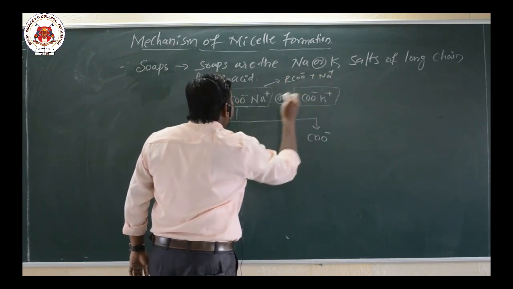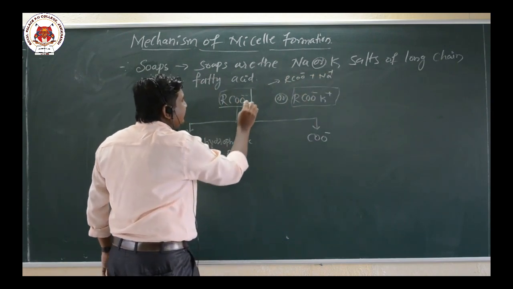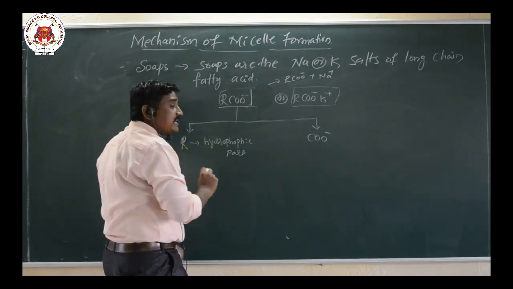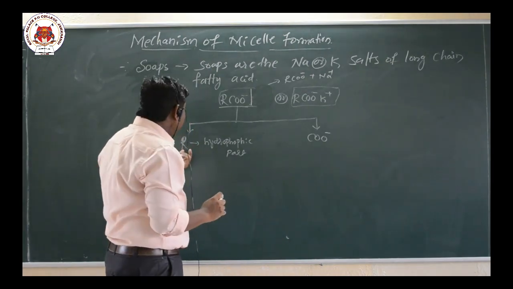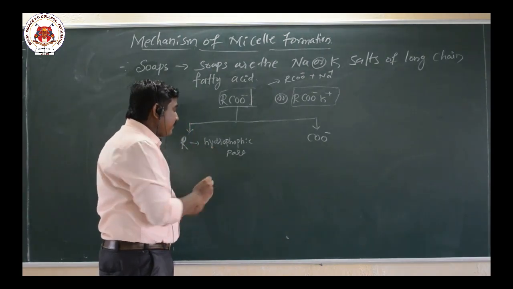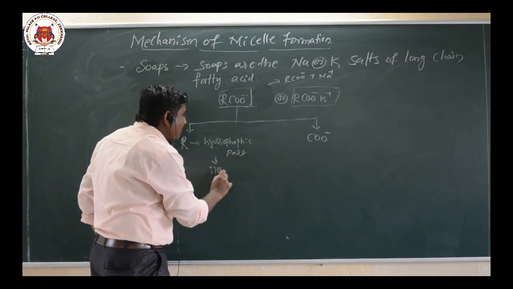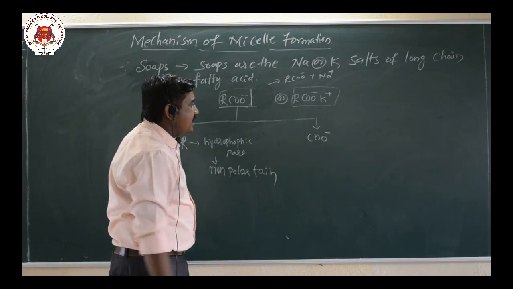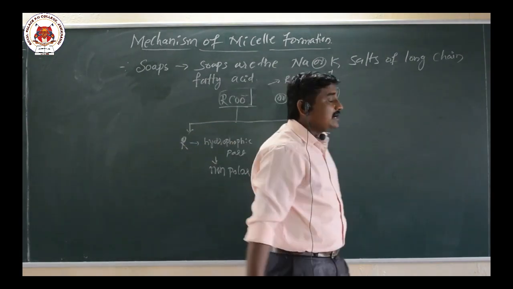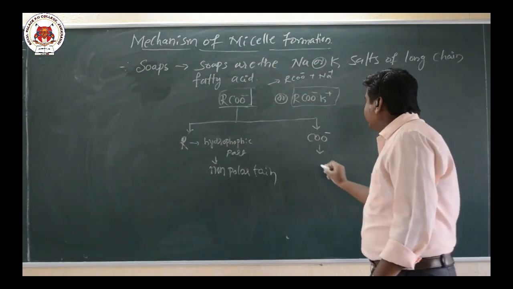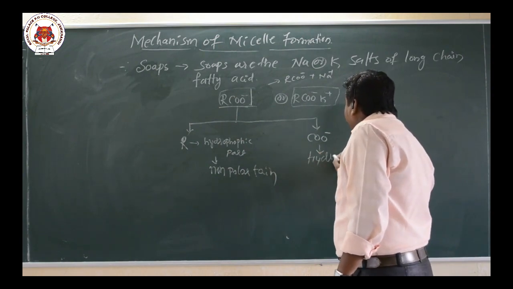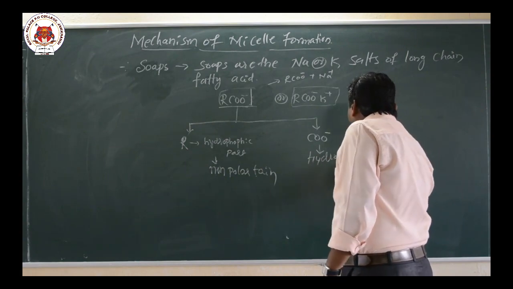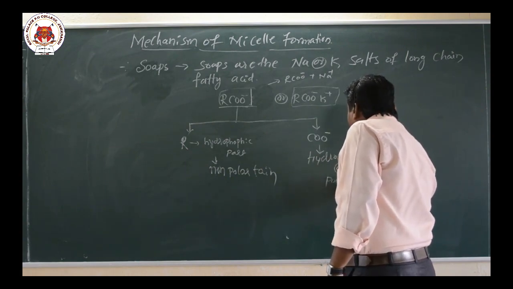RCOO minus again has two parts. The R part is a long chain hydrocarbon, called the hydrophobic part or non-polar tail. The COO minus part is called the hydrophilic part or polar head.